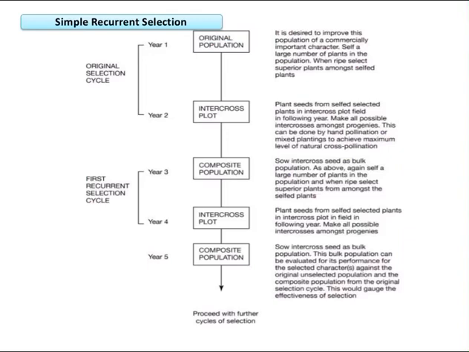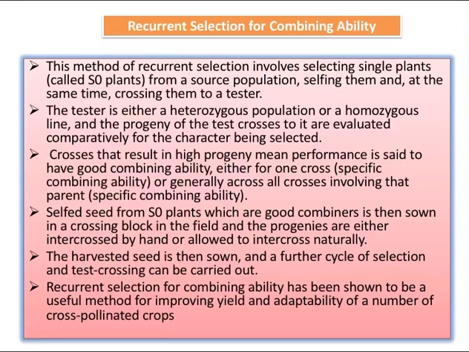The second method in recurrent selection is recurrent selection for combining ability. This method involves selecting single plants, that is S0 plants, from a source population, then selfing them and at the same time crossing them to a tester. The tester is either a heterogeneous population or a homozygous line, and the progeny of test crosses are evaluated comparatively for the character being selected.